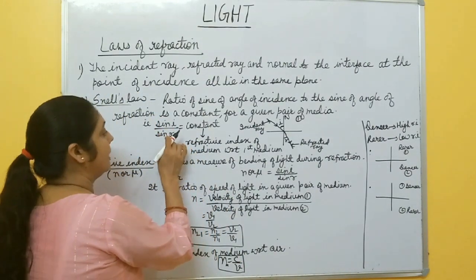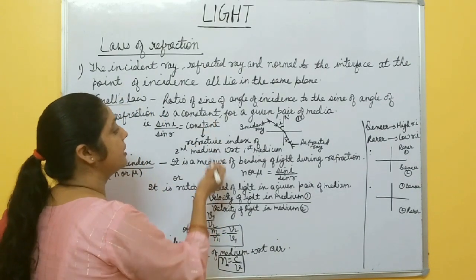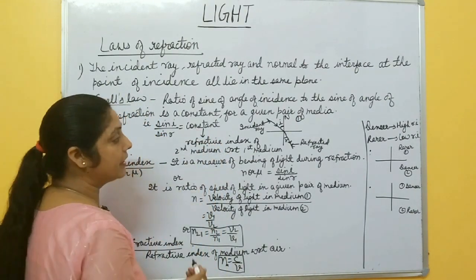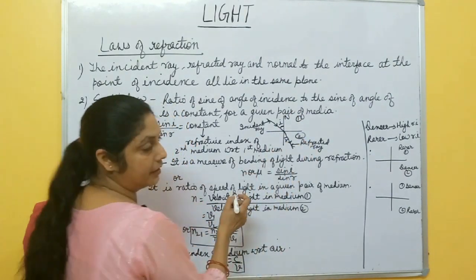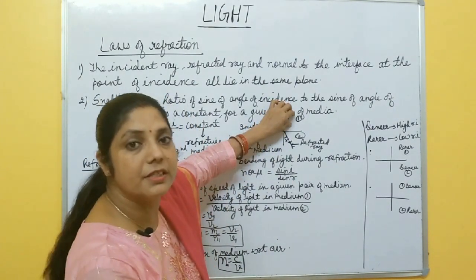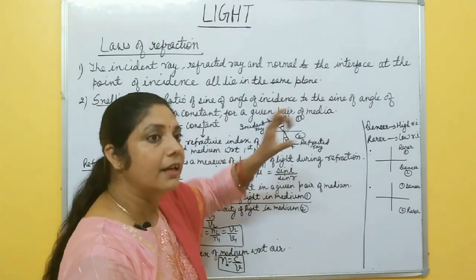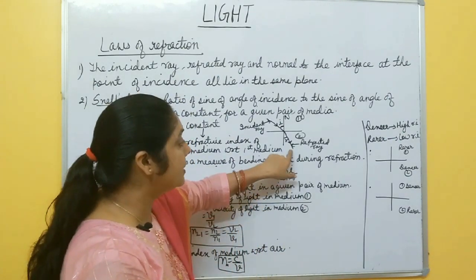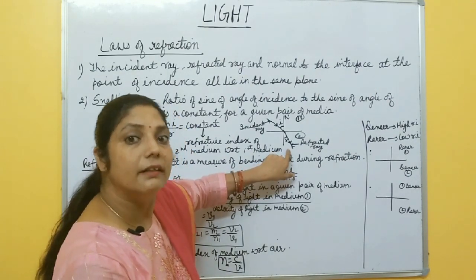So this sin i by sin r is constant for a given pair of media, and this constant is called refractive index. And how do you define this refractive index? Suppose light travels from the first medium to the second medium. Suppose the first medium is a rare medium, so density is less, which means refractive index is less. Refractive index is related to density. If density is more, refractive index is more, which means it is a denser medium.